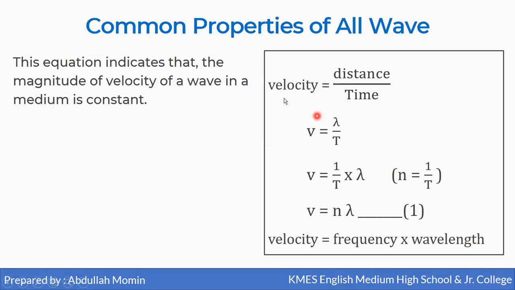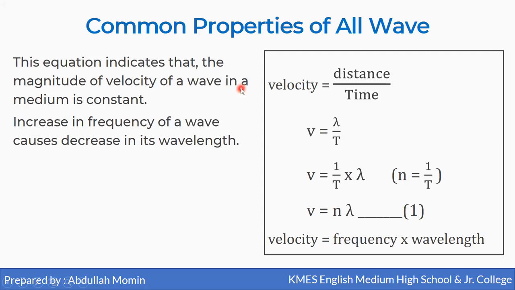Now this equation indicates that the magnitude of velocity of a wave in a medium is constant. V is constant, but increase in frequency of a wave causes decrease in wavelength. V will remain constant, but if we increase the frequency, wavelength decreases. If we increase the wavelength, frequency will decrease, but V will remain constant.